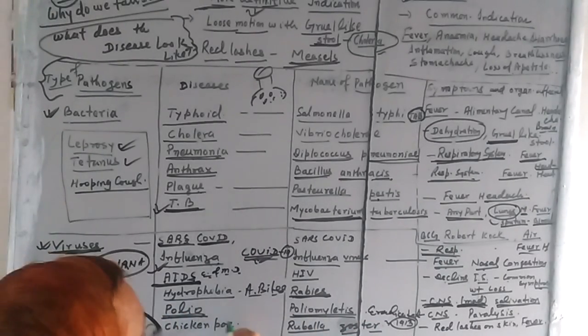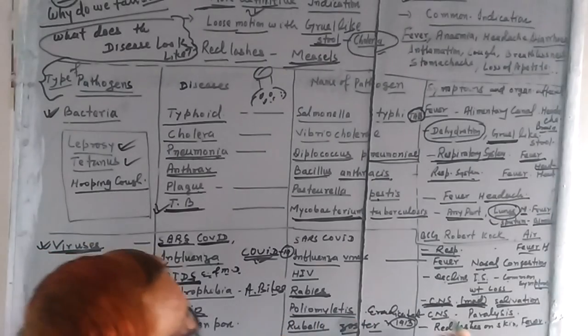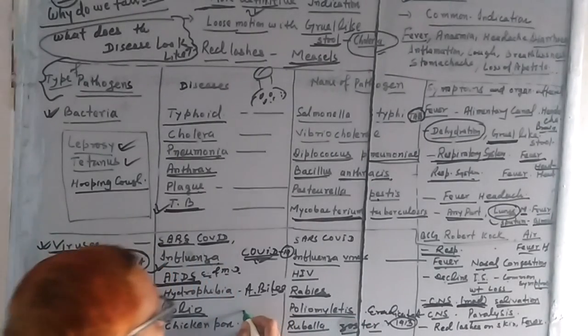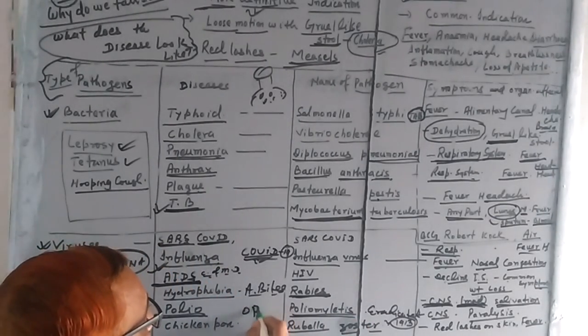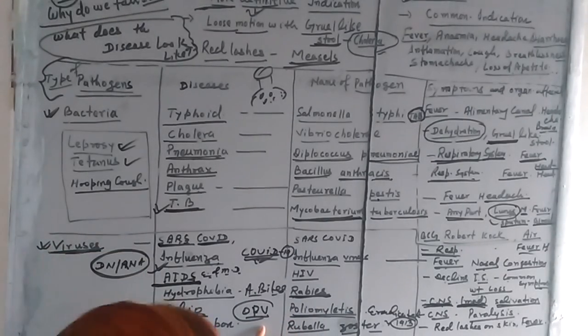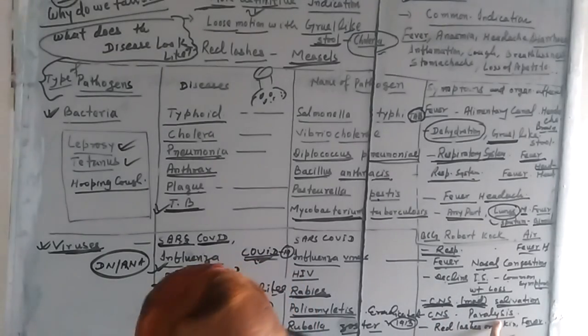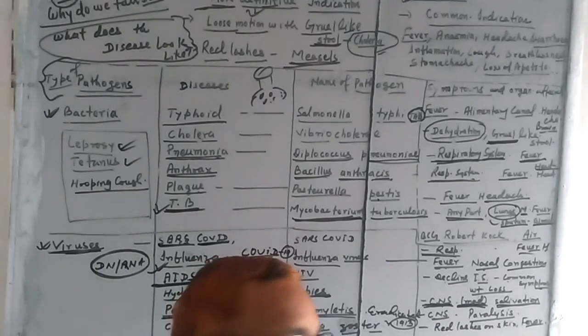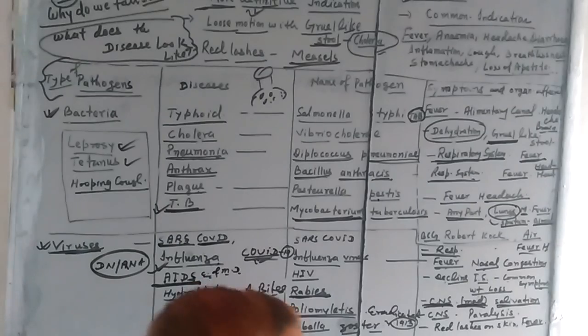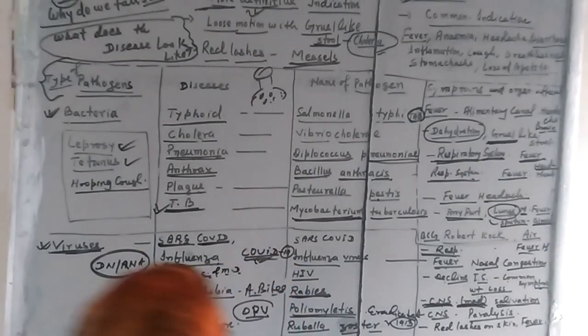Poliomyelitis is recorded in our country because it has a vaccine, OPV, remember, oral polio vaccine is already available. It also affects the central nervous system and paralyzes. If the left or right side is completely paralyzed, the person cannot work.